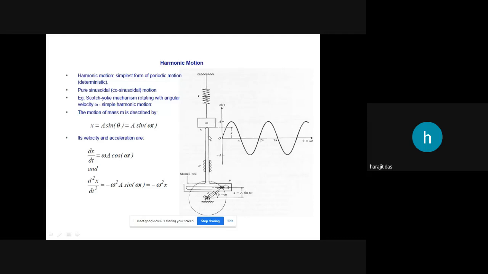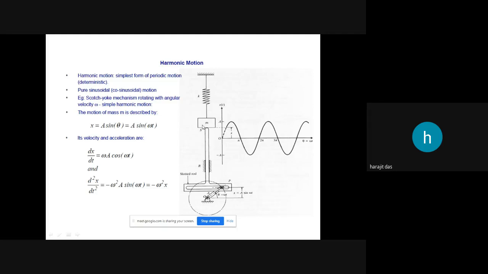Initial disturbance we will give in free vibration, and in forced vibration we will be giving an external agency to oscillate. You all might be knowing that a simple harmonic motion possesses sinusoidal and cosine waves.